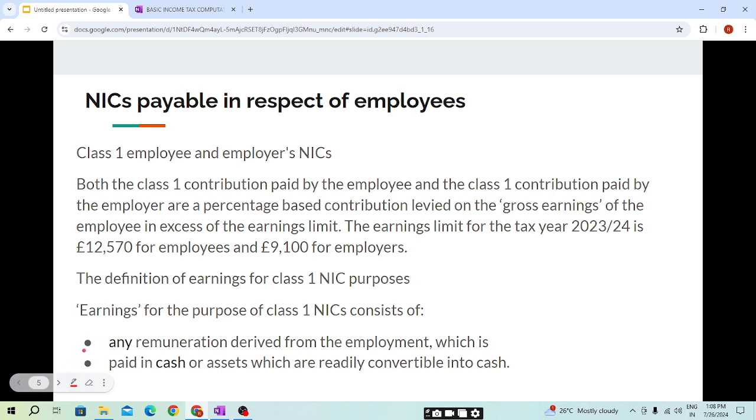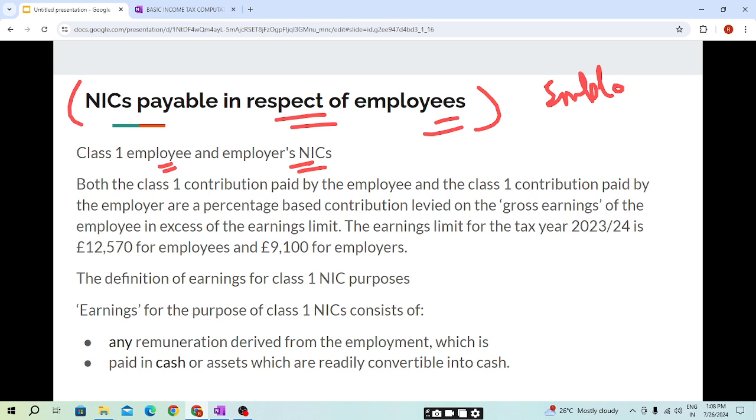Now moving forward to NICs payable in respect of employees, that is if a person is employed. Class 1 employee and employers NIC. For an employed person, we have seen class 1 and class 1A.